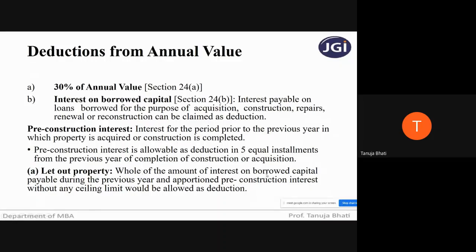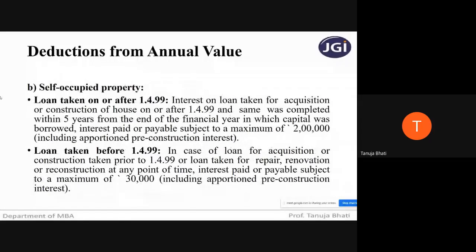Now let us see what if that construction is for a let out property. The whole of the amount of interest on borrowed capital payable during the previous year and apportioned pre-construction interest, without any ceiling limit, would be allowed as deduction. So if it is a let out property that you are acquiring or constructing, then whatever interest you're paying on the borrowed capital is going to be completely allowed as a deduction without any statutory limit, without any ceiling limit.